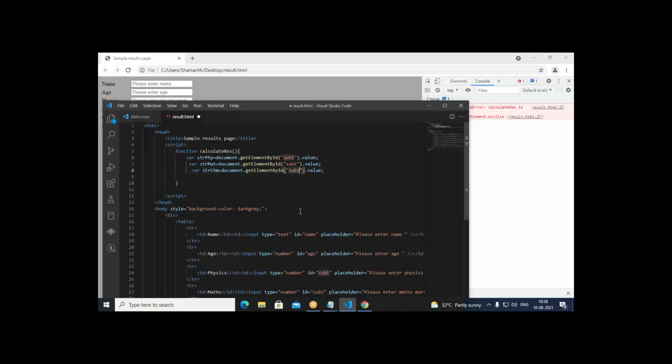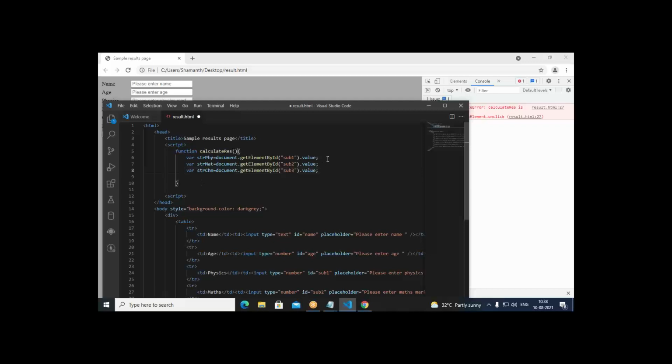This is subject3. So we get here subject1, subject2 and subject3. The three values we are going to get from this. But they are in string format. Whatever you input from the keyboard is going to be in string format. We need to convert them into, say, integers.